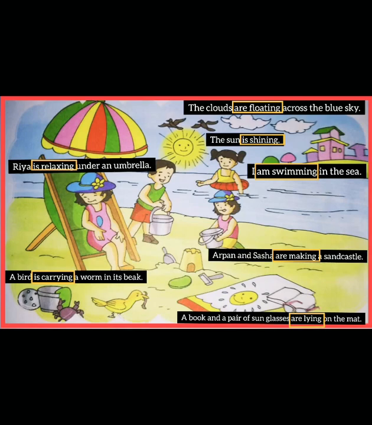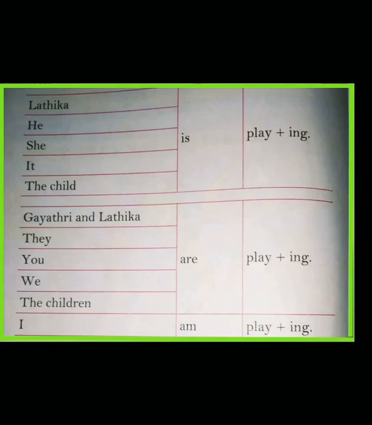Now we move to page number 50. Read this table to understand the use of am, is, are plus ing form of the verb. Ledika is playing. He is playing. She is playing. It is playing. The child is playing. So you can see here we add ing with the verb play. And all these nouns are singular. So we use is with singular nouns and pronouns.